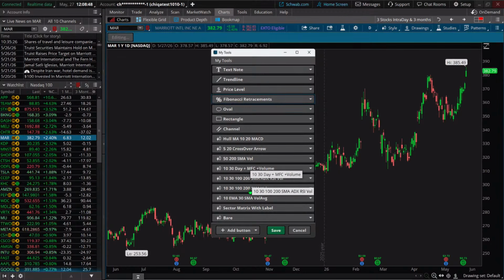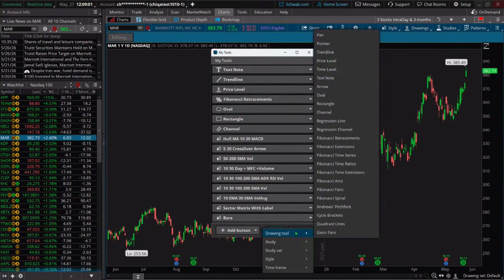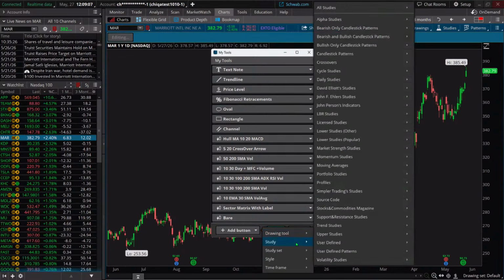Now I've got several styles on here because I go back and forth through a lot of different styles throughout the day. To add a button, let's go ahead and add something we don't have on here right now. So we'll click on the add button. You can choose from any of the drawing tools, which I have the drawing tools on top. You can come over here and you can put in a study if you want.